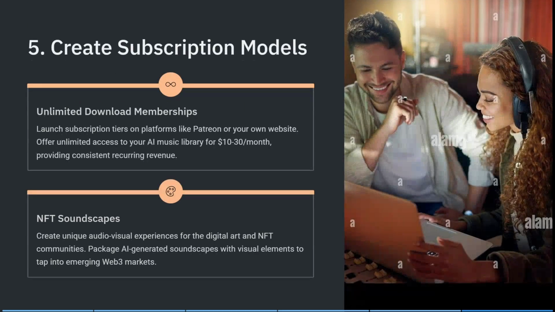The last thing over here is to create a subscription model. Here you can launch subscription tiers on platforms like Patreon or even your own website. You can offer unlimited access to your AI music library for $10 to $30 a month, providing consistent recurring revenue. Also, you can create unique audio-visual experiences for the digital art and NFT communities. You can package AI-generated soundscapes with visual elements to tap into emerging Web3 markets as well.